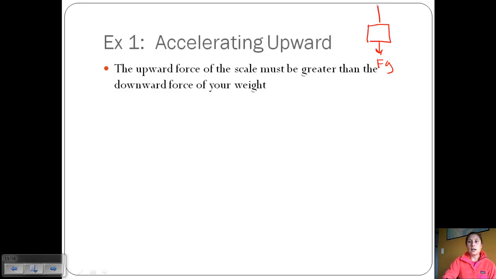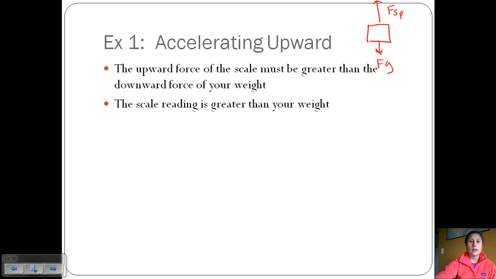And so to be accelerating upward, we need a larger spring force, or force due to the scale. So the scale reading is going to be greater than your actual weight, or the force due to gravity, because that's what's going to be shown on the scale. So you would probably not want to weigh yourself going upward in an elevator, because it's going to show that your apparent weight, the force on the scale, is going to be greater than the force due to gravity.